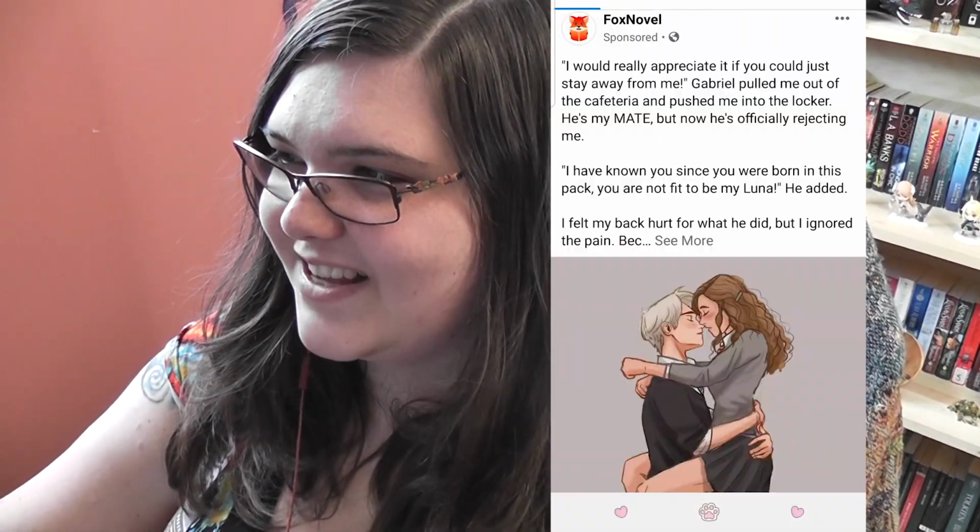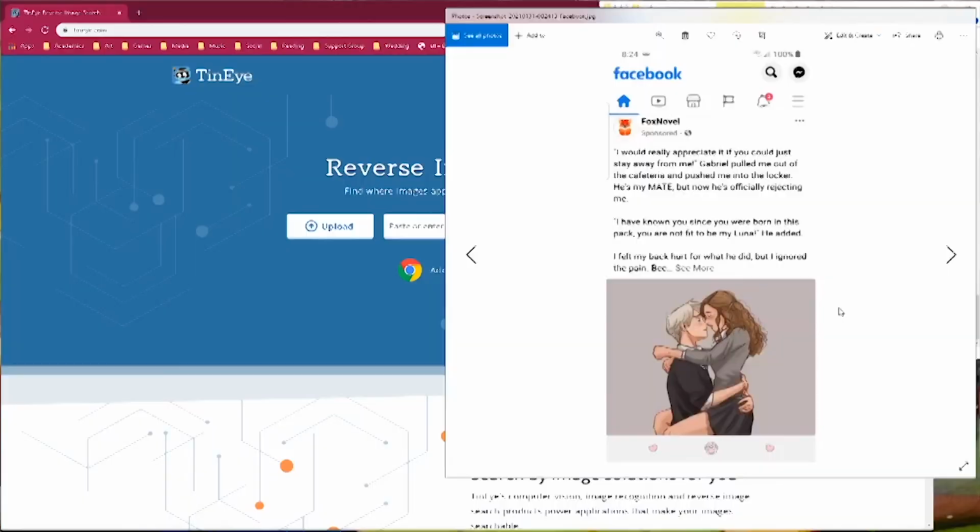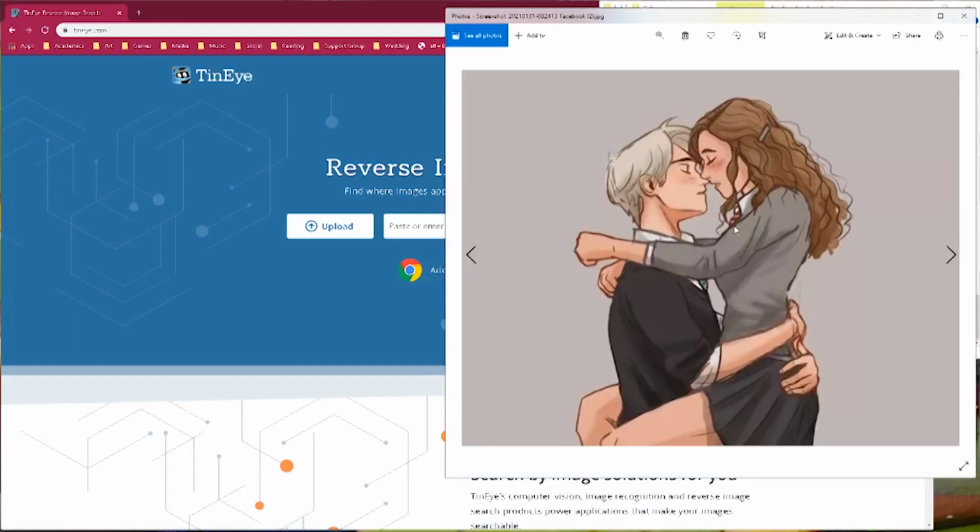Alright, so this last one here is from Fox Novel. So at first you're like, okay, is this another, and yes it is. This is another Draco Hermione fan art that got used in one of these novel things. And how can you tell beyond anything else? Well, that uniform with the little, here, I'll pull up the bigger picture. That tie and that tie. Really?